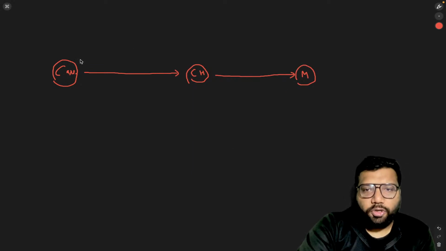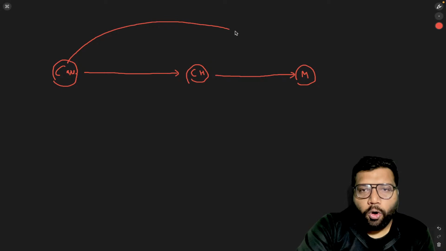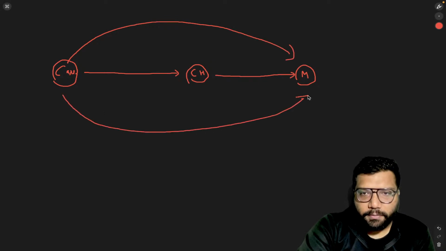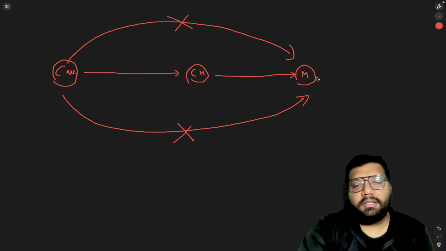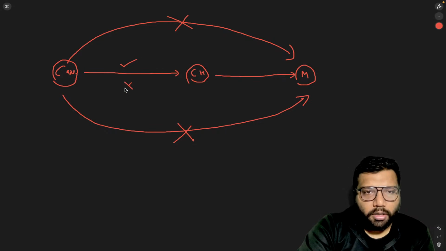For any case to reach murder, it needs to go through culpable homicide. There are no such direct cases. You cannot go starting from the facts of a case directly to the case of murder. A case is going to be either a case of culpable homicide or not.